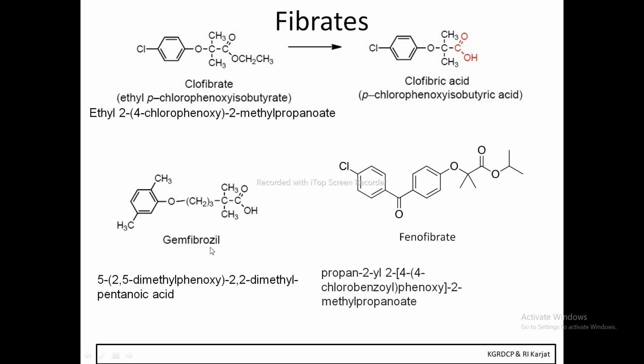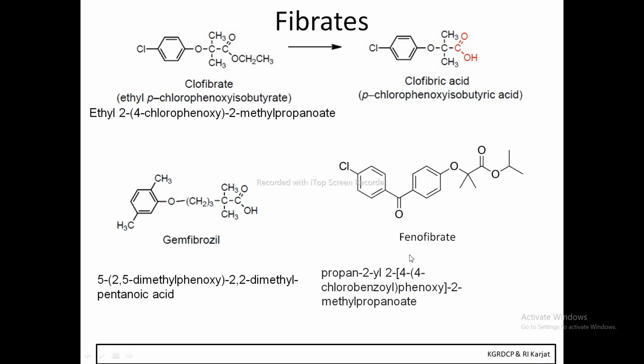Then this is gemfibrozil. Now gemfibrozil contains a carboxylic acid. How many carbons are there in the straight chain? 1, 2, and there are 3 more carbons, so a total of 5 carbons. So it is a pentanoic acid. So we'll start the nomenclature of gemfibrozil: 5-(2,5-dimethylphenoxy)-2,2-dimethylpentanoic acid. That is gemfibrozil.